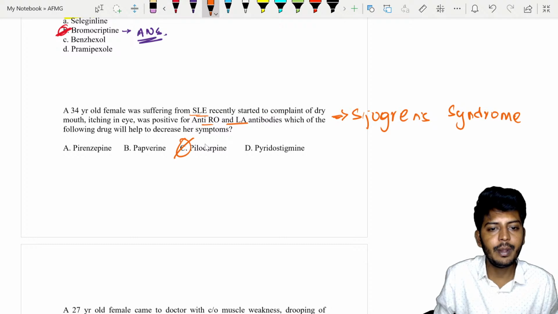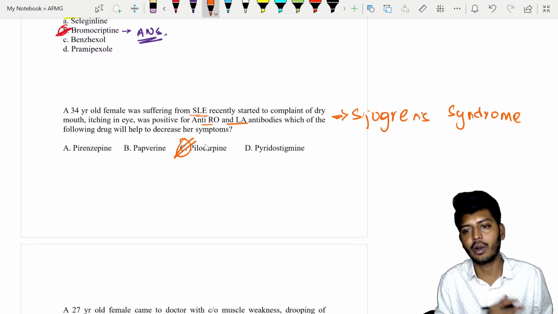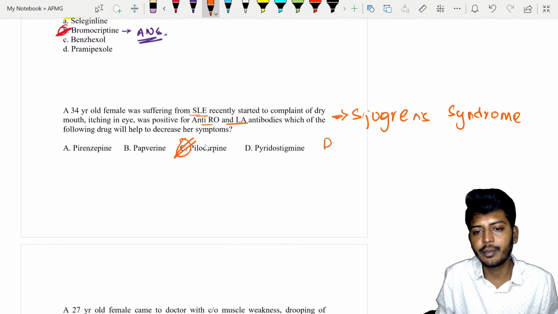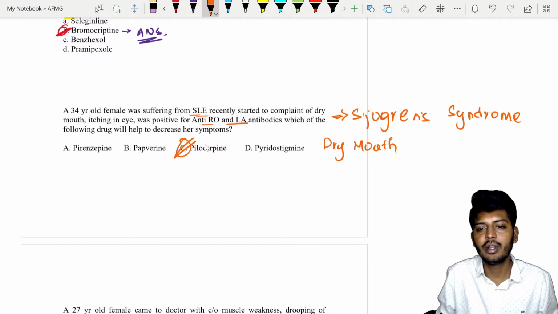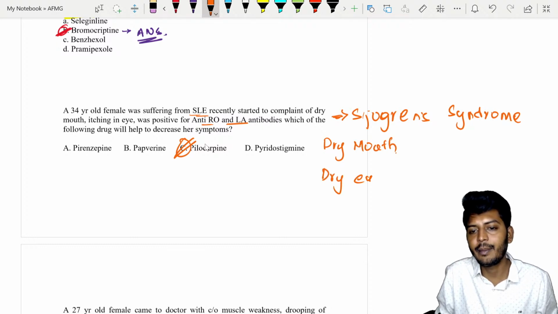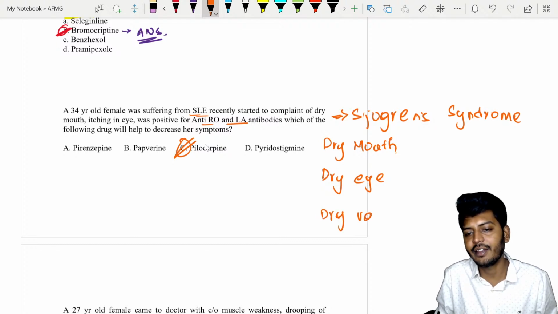The answer used to be pilocarpine. Earlier, pilocarpine was used. But Sjogren's syndrome will have 3 problems. Most important: dry mouth, dry eye, and also dry vagina in the female.